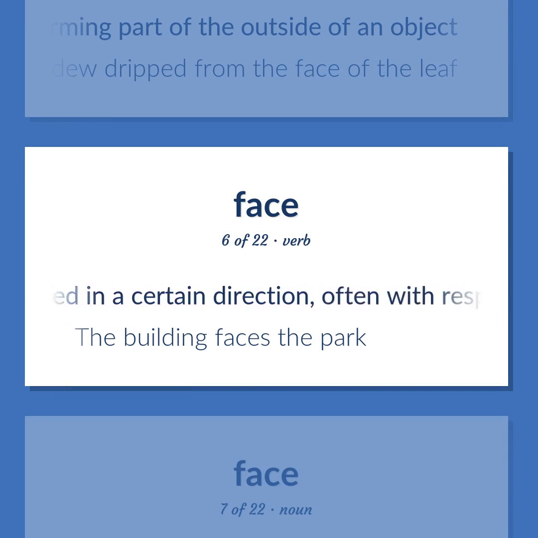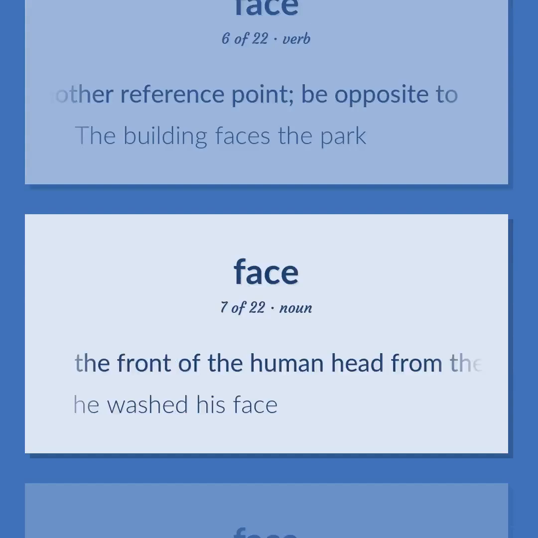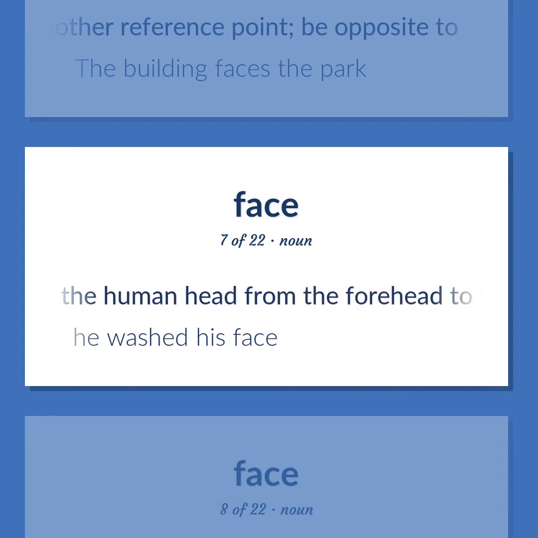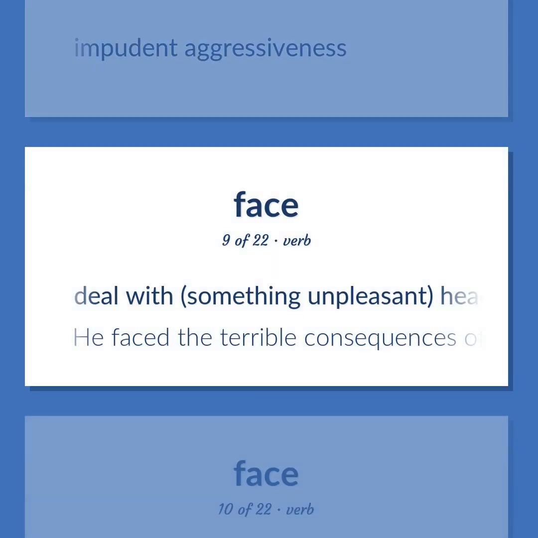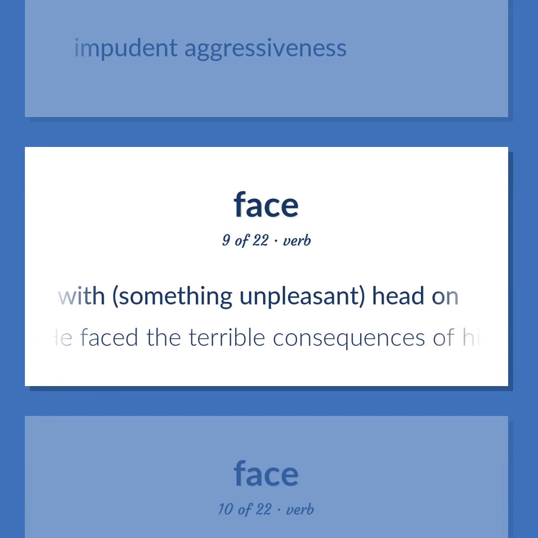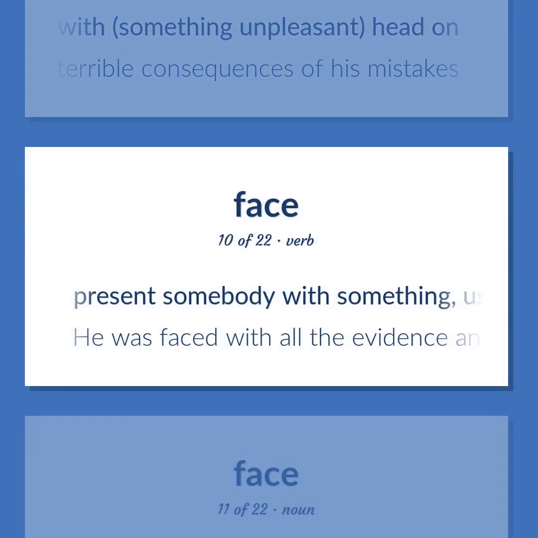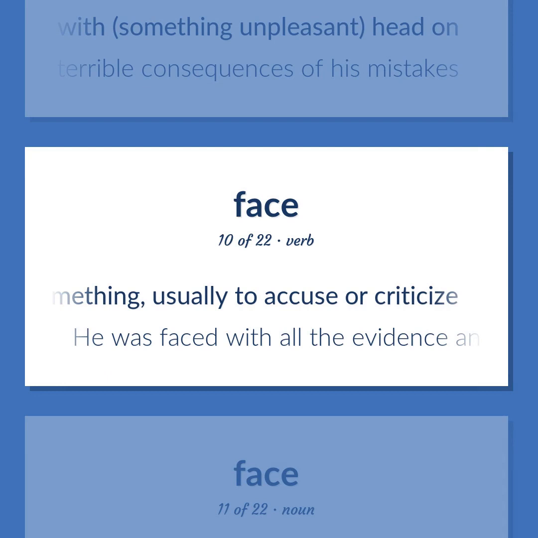Be oriented in a certain direction, often with respect to another reference point, be opposite to. The building faces the park. The front of the human head from the forehead to the chin and ear to ear. He washed his face. Impudent aggressiveness. Deal with something unpleasant head on. He faced the terrible consequences of his mistakes. Present somebody with something, usually to accuse or criticize. He was faced with all the evidence and could no longer deny his actions.